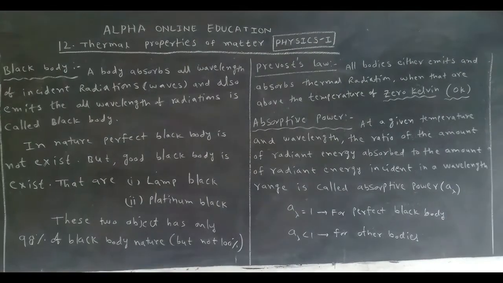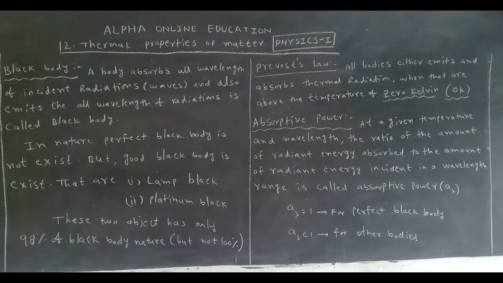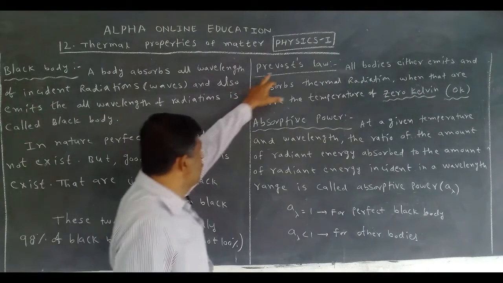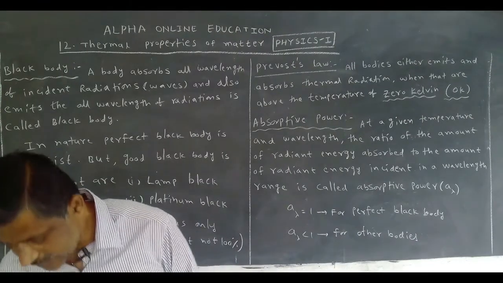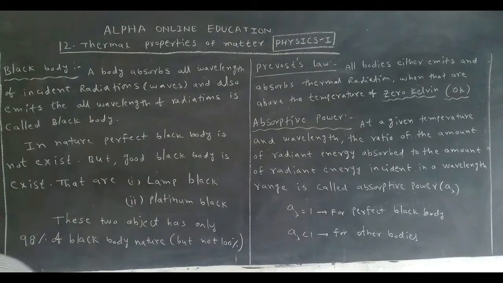Radiation. What example was given for radiation in the previous class? The Earth receives heat energy from the sun. Before the scientist Prevost, everyone expected that thermal radiation is emitted only by objects at high temperatures.